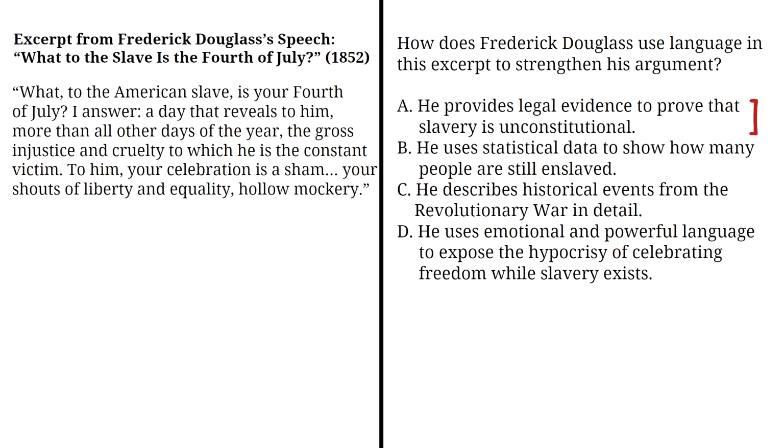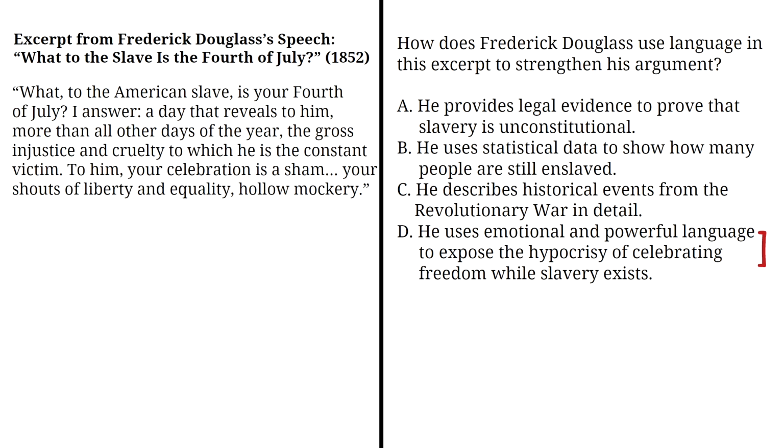Option A says, he provides legal evidence to prove that slavery is unconstitutional. That's not correct. There's no legal argument being made in this excerpt. Option B says, he uses statistical data to show how many people are still enslaved. That's also incorrect. There are no numbers or data mentioned. Option C says, he describes historical events from the Revolutionary War in detail. That's not in the excerpt either.